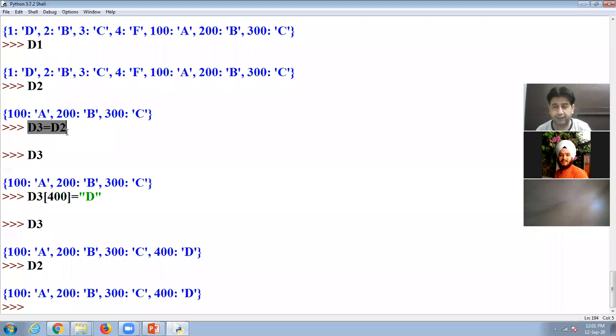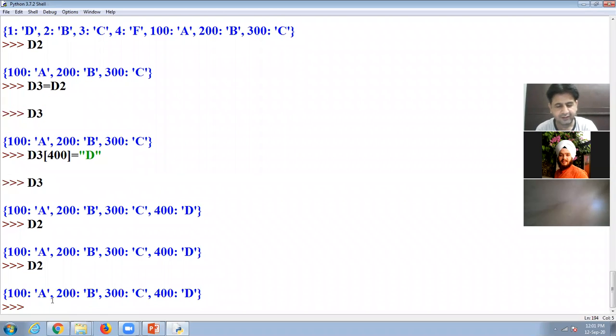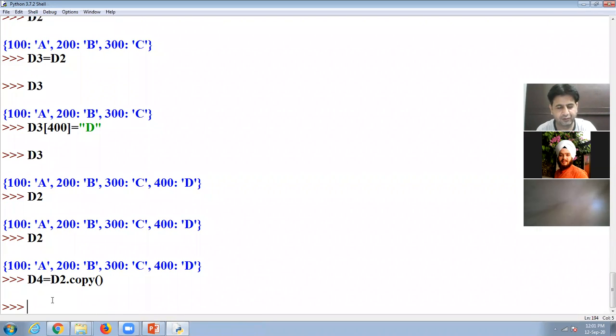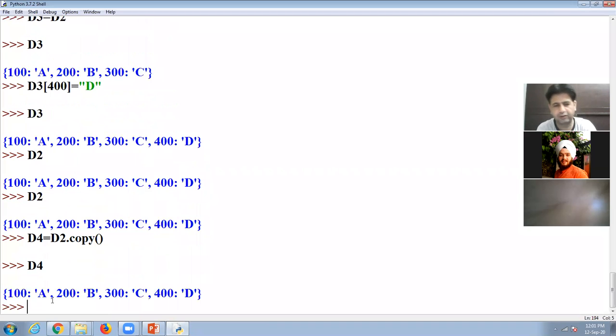But if you want d3 to be a separate dictionary, look at here, I have one d2. I declare a d4. I will have to use one function that is called copy. Look at here, d4 is equal to d2.copy method. So I display d4, all the values are there.